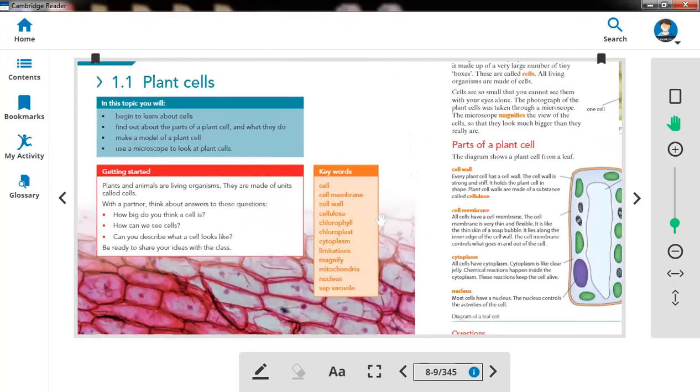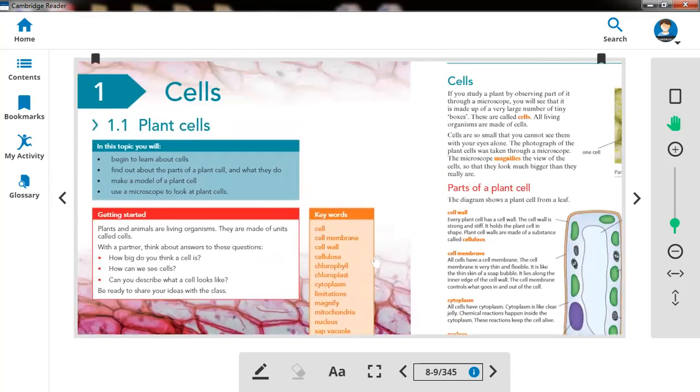Today we are going to study about cells. This is our chapter 1, which is about cells. We have two kinds of cells: one is plant cells and one is animal cells. Now our lesson 1.1 is about plant cells.